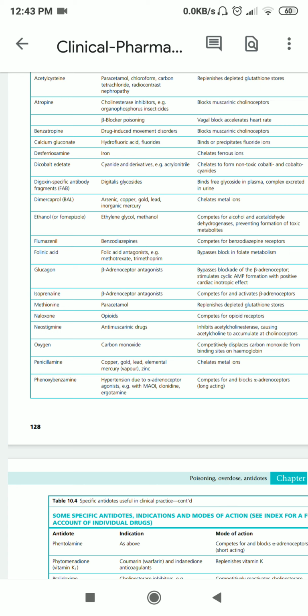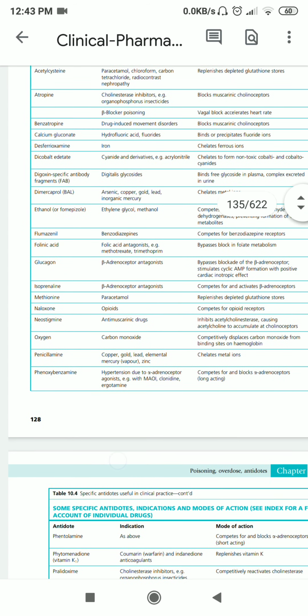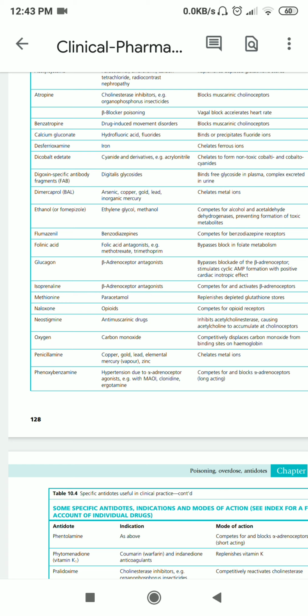Then antimuscarinic drugs. So in this case neostigmine would be given, which will inhibit the acetylcholine esterase and cause acetylcholine to accumulate at the cholinoreceptors. So the acetylcholine esterase, which breaks down acetylcholine, is to be inhibited, and that is done by the help of neostigmine.